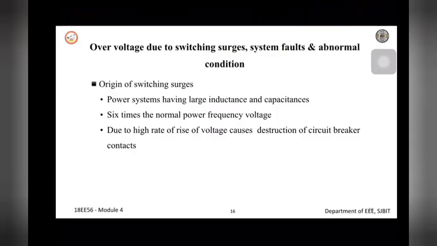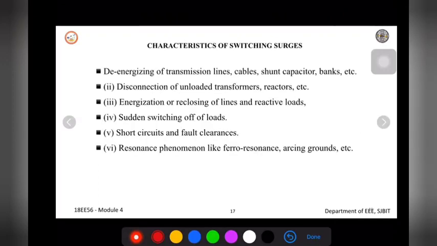High rise of voltage causes destruction of the circuit breaker contact. So this high voltage will be generated, which may destroy the contacts of a circuit breaker, where we have a moving contact and a fixed contact. It will destroy that. This is the origin of switching surges.